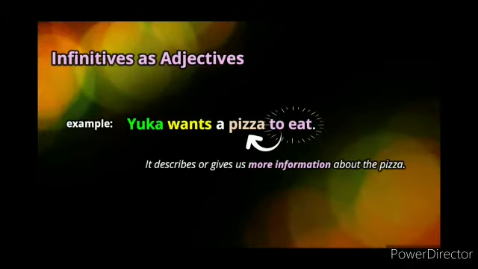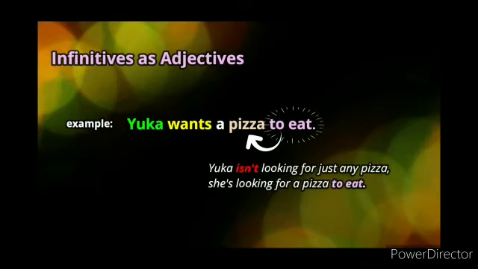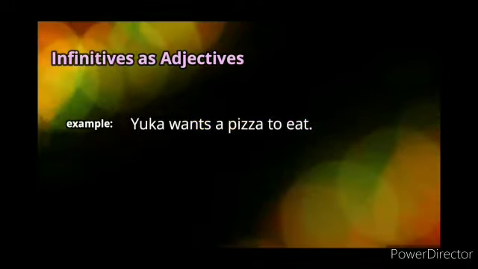It describes or gives us more information about the pizza. Yuka isn't looking for just any pizza. She is looking for a pizza to eat. So in this sentence, the infinitive functions as an adjective because it tells us more about the noun pizza.